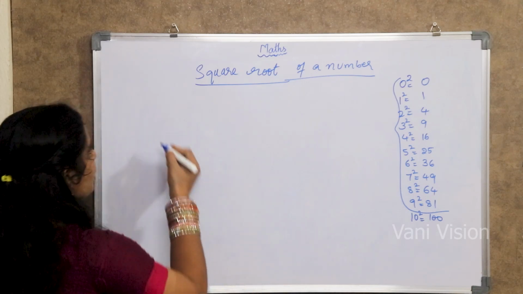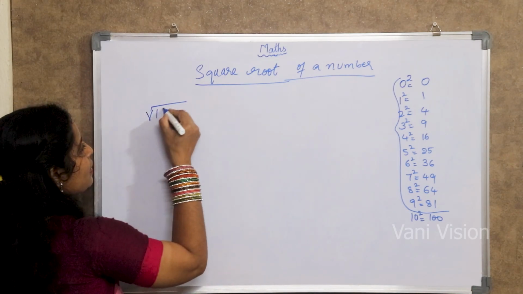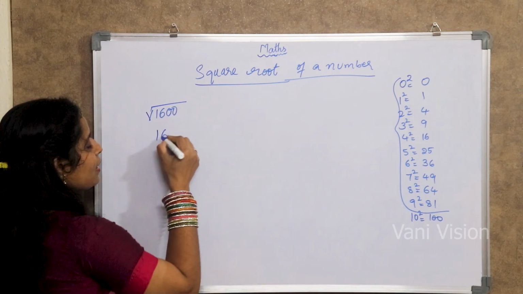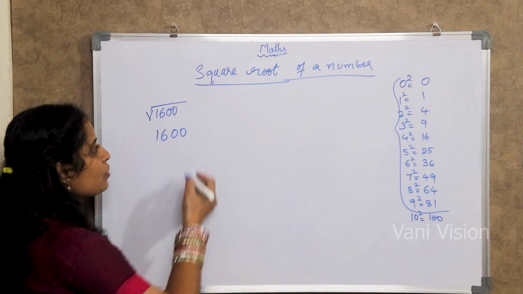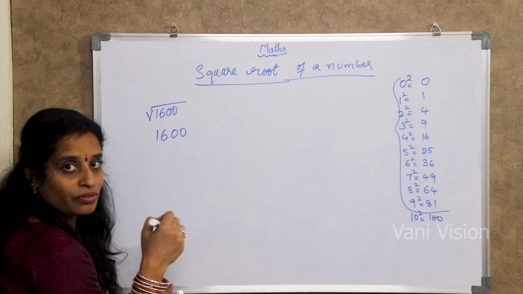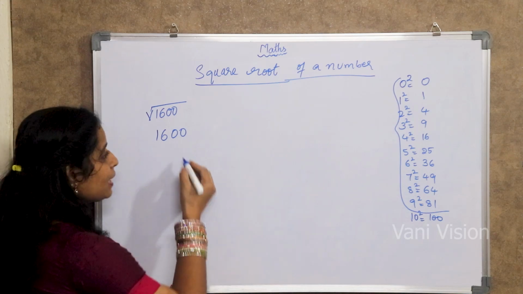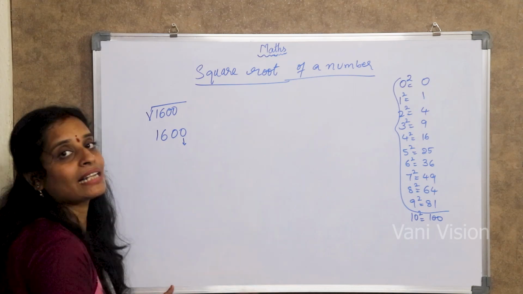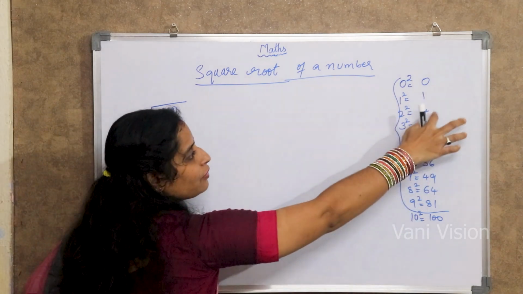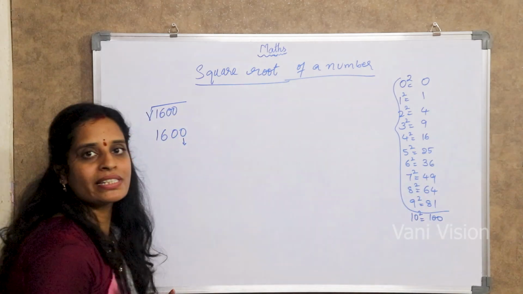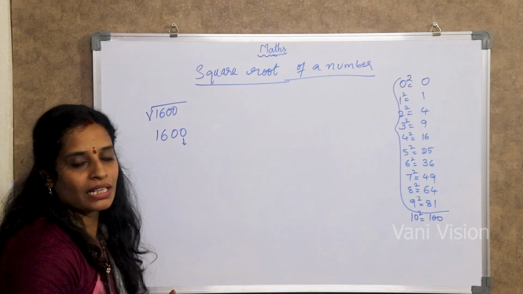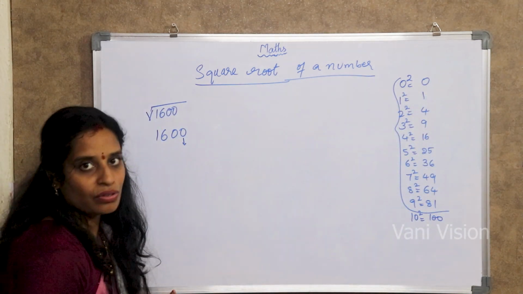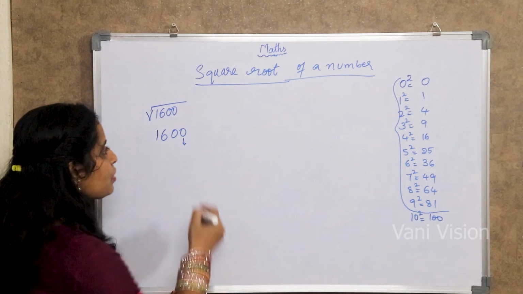Clear? So my first example is root over 1600. See, 1600 is there, right? The square root of 0 will be 0 only, right? If the last digit is 0, what is the probability of getting 0 as an answer? See here, 0, 1, 4, 9. Anywhere else is units place 0? We have to see only the units place. Is any other number having 0 in the units place? No. So our answer will be 0.